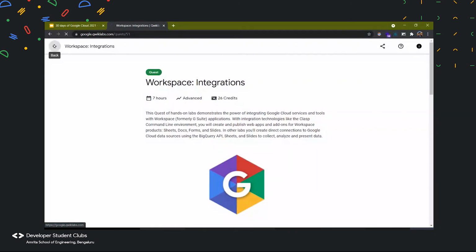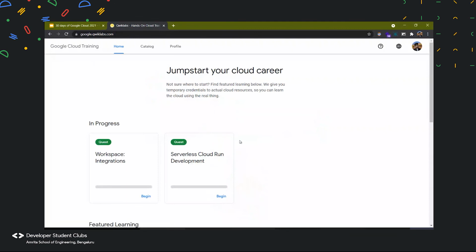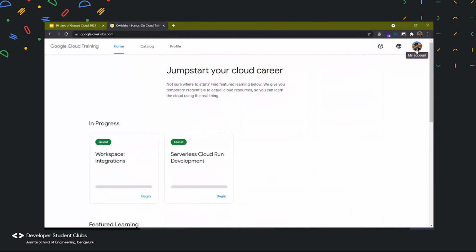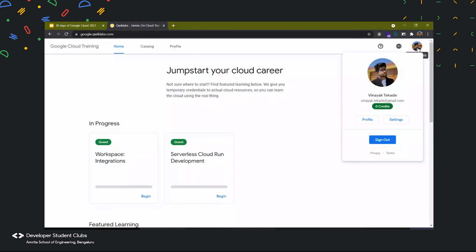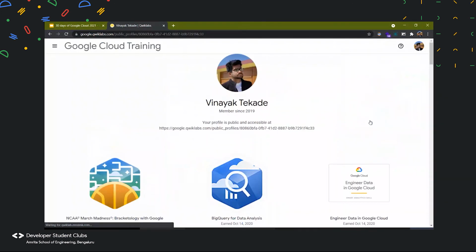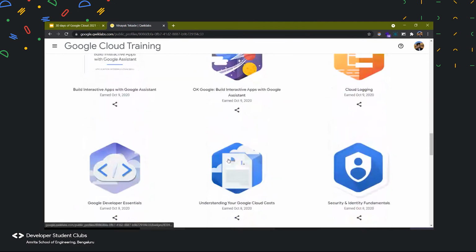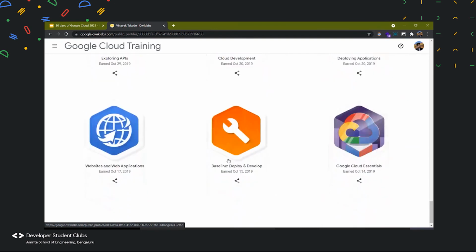If you enroll, it will show up on your home page. To check whether you completed the quest, go to your profile icon and click on profile. It will show your public profile, which you can show to anyone, and all the quests and skill badges you have done will be populated there.